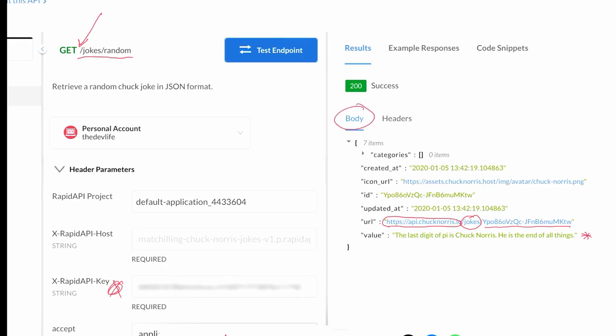The response is giving me information regarding the joke, when it was last updated, the ID for it, and if I want to save the direct URL to this joke, it's listed here. And this is the actual content over here. That is pretty much the premise of how an API works and how you could leverage it to build your applications.